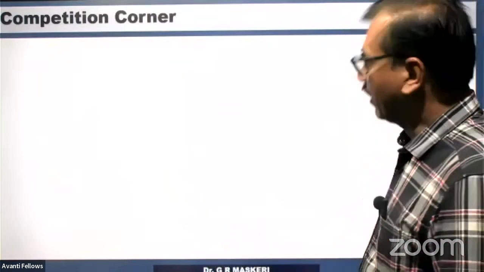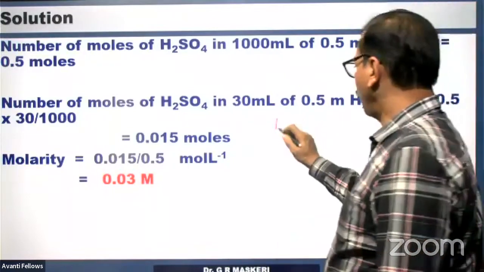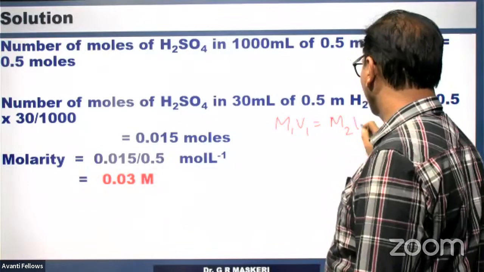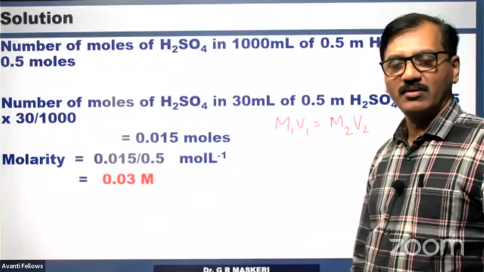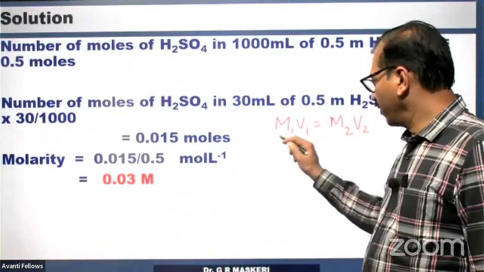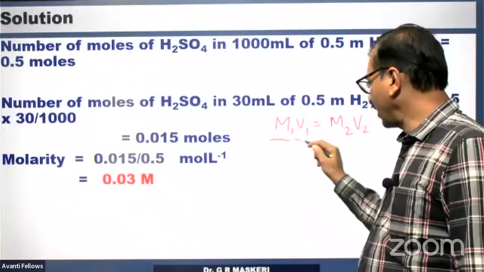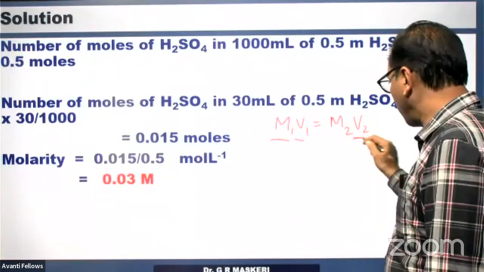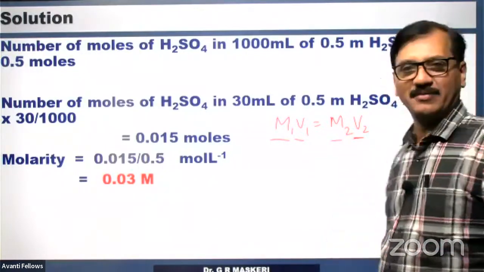Now, the same question can be done in another way also. There is another formula called M1V1 is equal to M2V2. We can use this formula for the dilution of a solution. If M1 is the molarity of a solution, and you have taken V1 ml of it, and then we have changed it into V2 volume, then what will be the molarity of it?